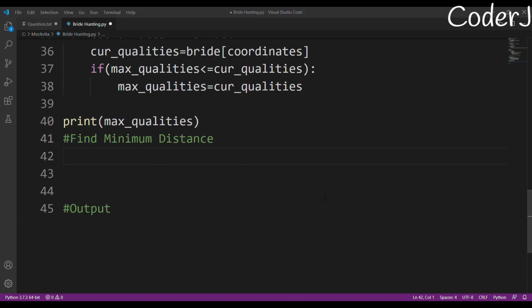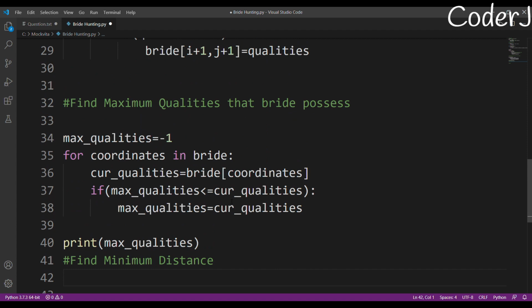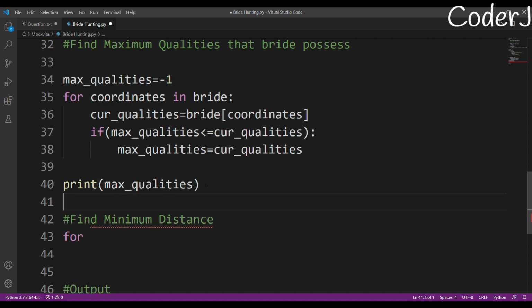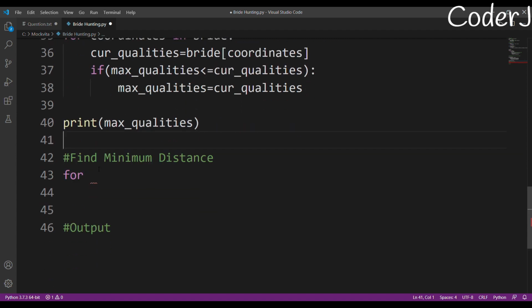Okay, now we just need to find the minimum distance, the distance closest to the groom's house. So how do we do that? We'll do almost the same thing that we did for the bride part, how we found the maximum quality. Actually I could have found the minimum distance in this iteration also, but I didn't. Why? Because it would have gotten a hell lot confusing.